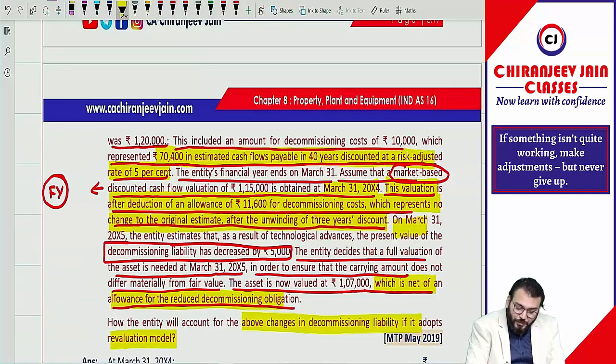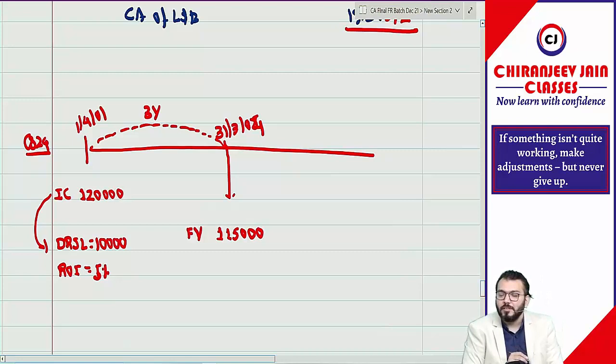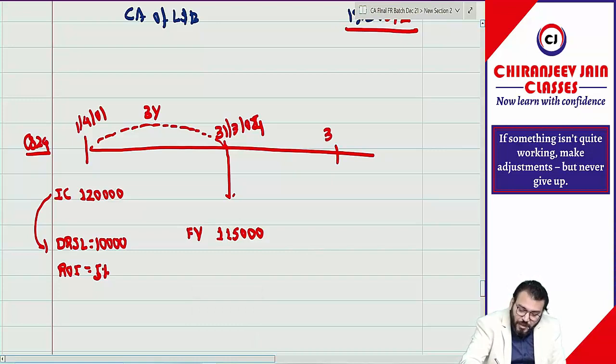Fair value, how much given? It is given 1,15,000. Then there was one sentence which you have not understood, that we need to understand. I will wait for that because I will ask you what needs to be done. Then again on 31st March 2005, correct?